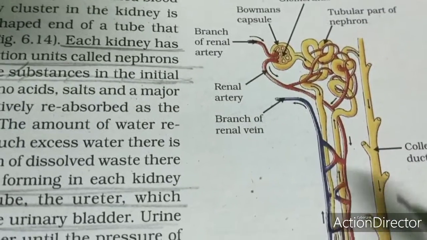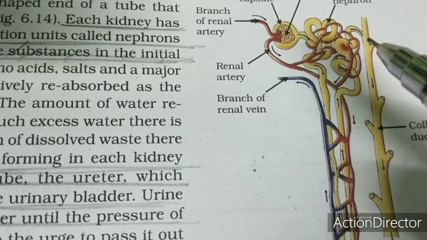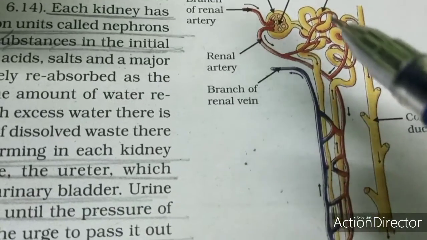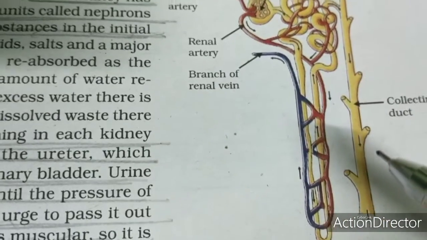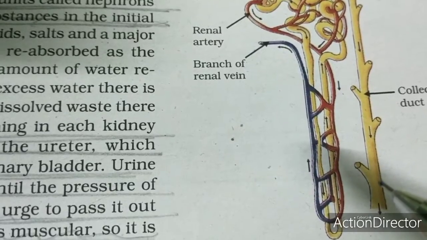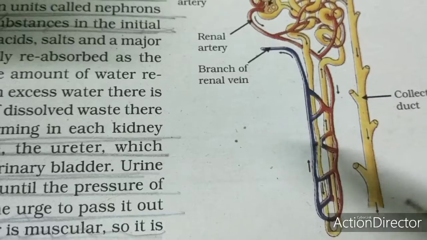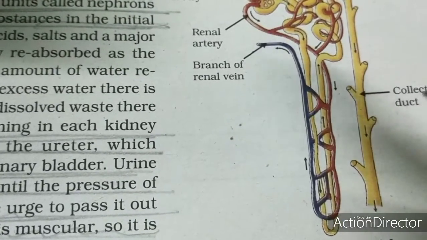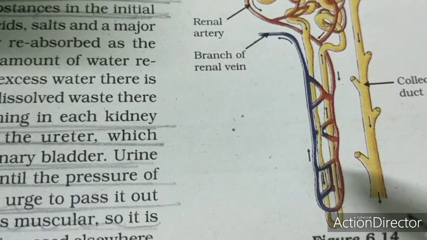And we can also see the cluster of blood vessels connected to a collecting tube. The cluster of blood vessels or blood capillaries are connected to a collecting tube or duct, and this collecting duct is connected to the ureters, the tubes, the ureters. The collecting ducts are going to join to the ureters.